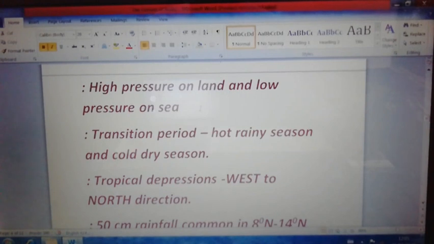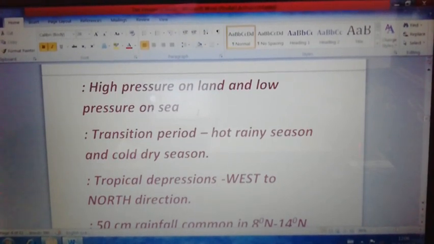The sun can no longer shine directly over the Tropic of Cancer. Now the sun is directly over the Tropic of Capricorn in the southern hemisphere. Due to that, the low pressure weakens with the decreasing temperature and gives way to high pressure on the land and low pressure on the surrounding sea. I think you are following.